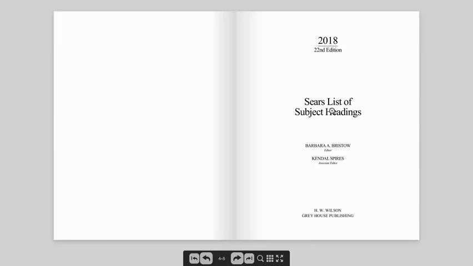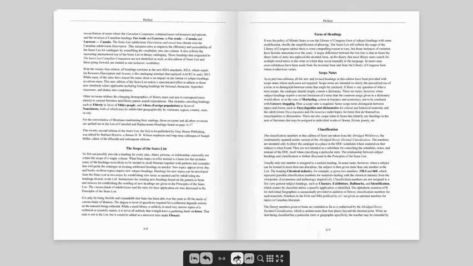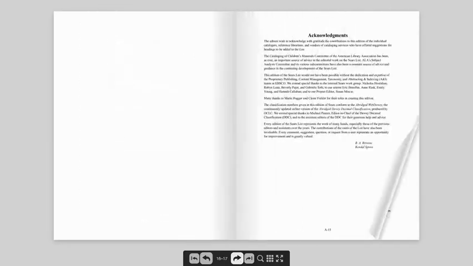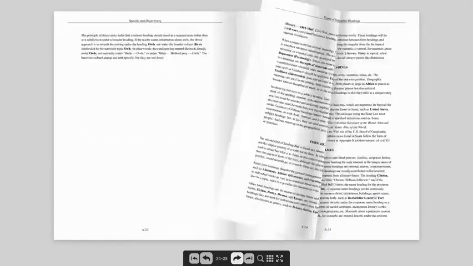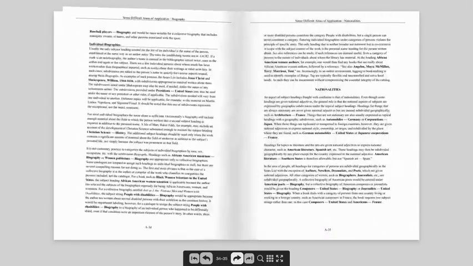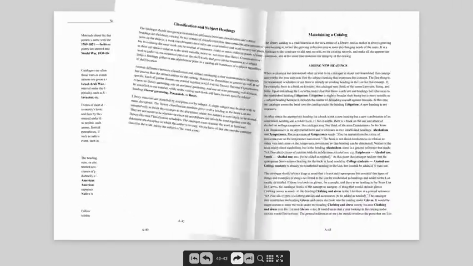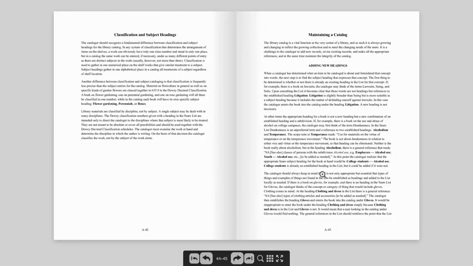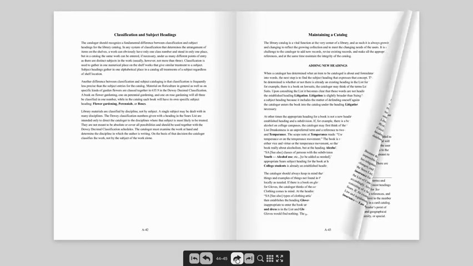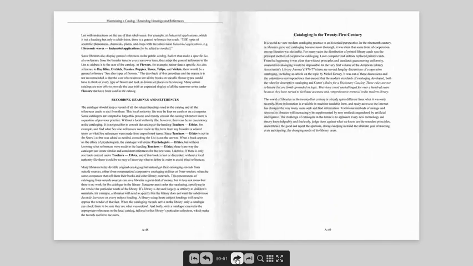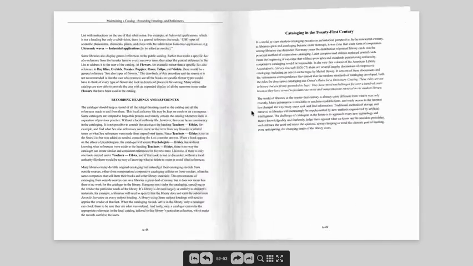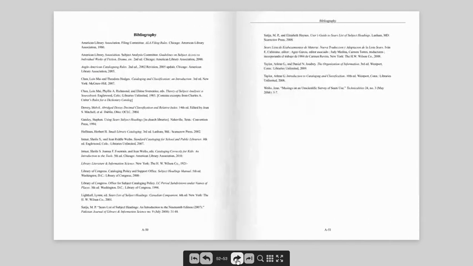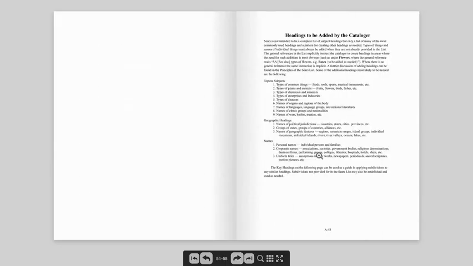This information at the beginning of the Sears book, as we scroll through, is helpful information that you should peruse. And I recommend that you read the section starting on page A43 about maintaining a catalog and cataloging in the 21st century, as well as this page here, A53, about headings that you can add as a cataloger.